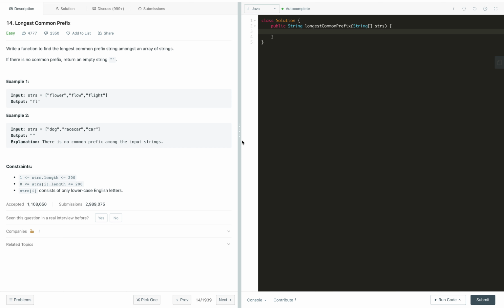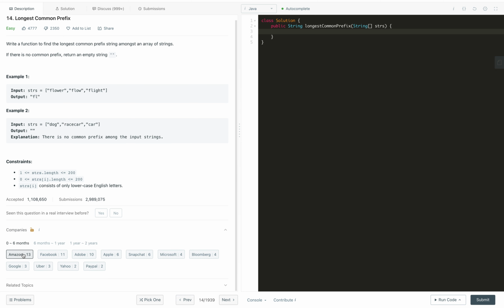Let's solve a very important LeetCode problem, longest common prefix. Though this problem is easy, it's good. This problem has been asked multiple times in phone interview rounds of Facebook and Google as well. I can show you the tags here. See, in the last 6 months itself, Amazon, Facebook, Adobe, and Google three times. This problem is important.